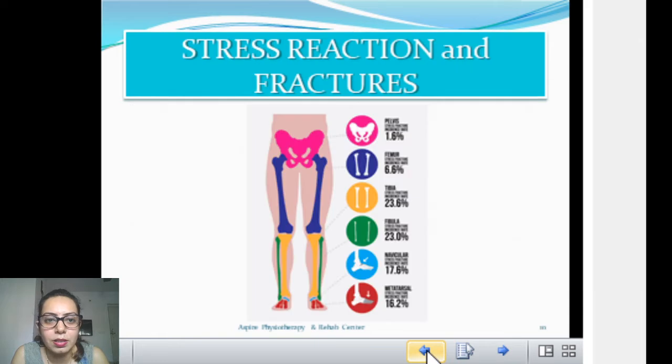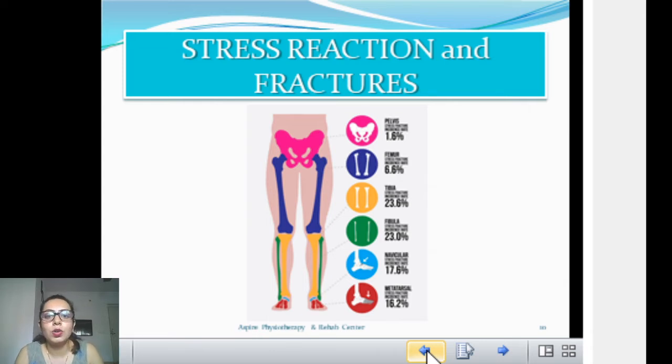Sorry. First we'll discuss stress reaction. Now how do people develop stress reaction? It is usually in the lower body, because we put a lot of load on our lower body in running and everything. The lower body is constantly interacting with ground forces. It is the part which dissipates the force of body weight to the ground. If it is not supported by enough muscular strength, a patient can face stress reaction.